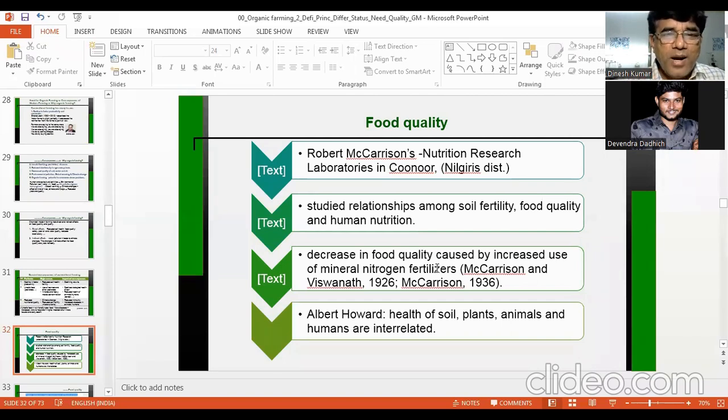If you want details on the reasons why it is reduced, I can share such papers with you. So how does this excess nitrogenous fertilizer reduce the food quality? Can anyone explain how excess nitrogen fertilizer can decrease the food quality?